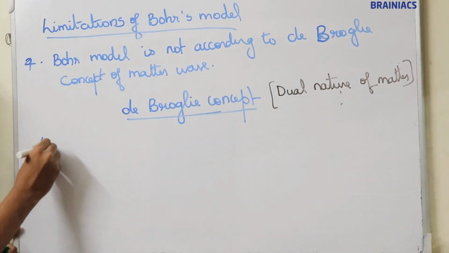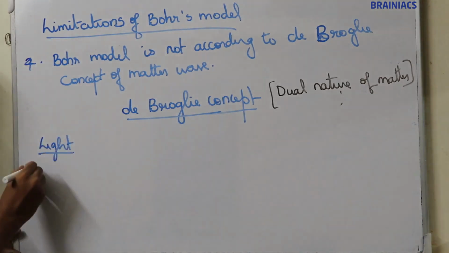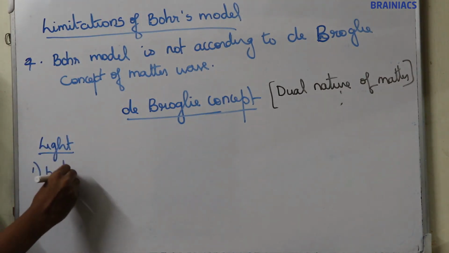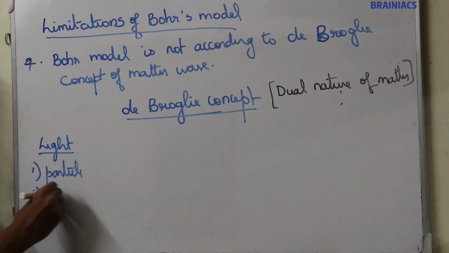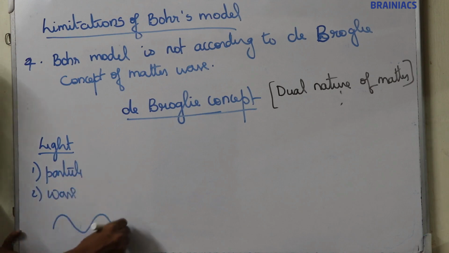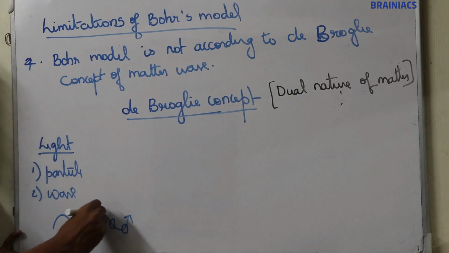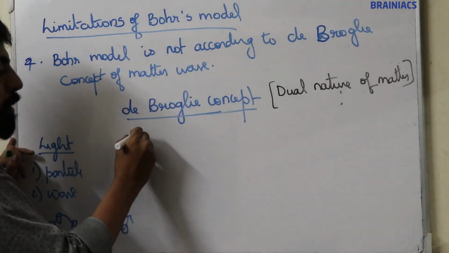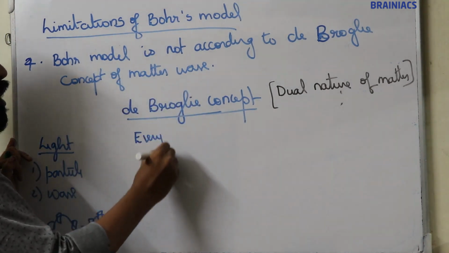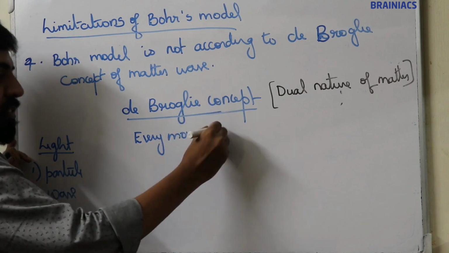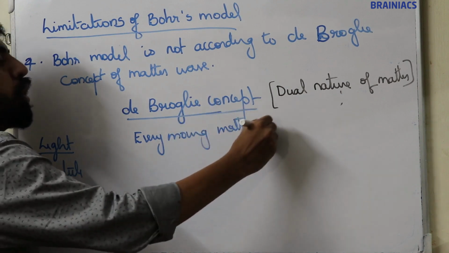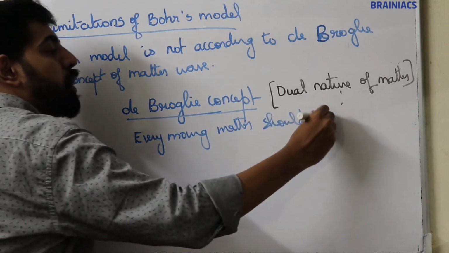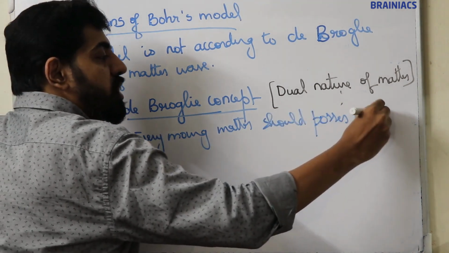Already we discussed this topic. Light possesses particle nature and wave nature. According to de Broglie, light possesses dual nature. Then every moving matter should possess dual nature.